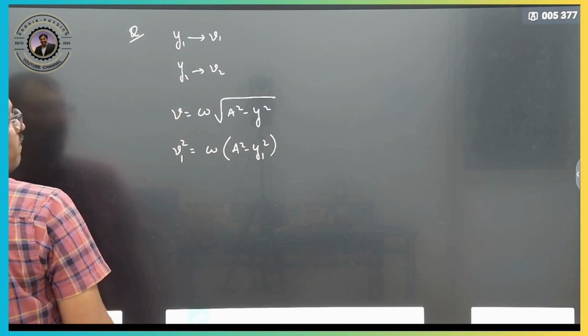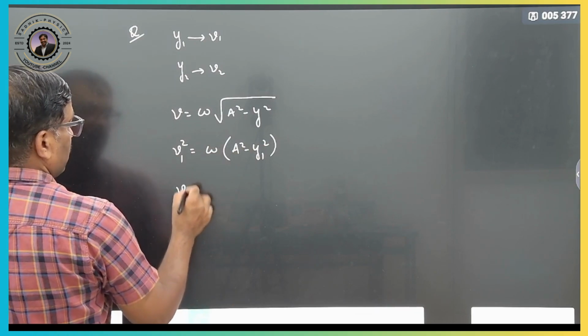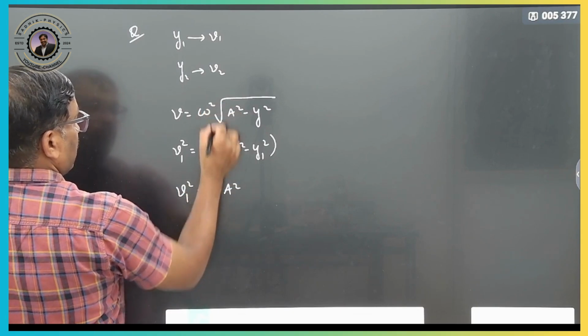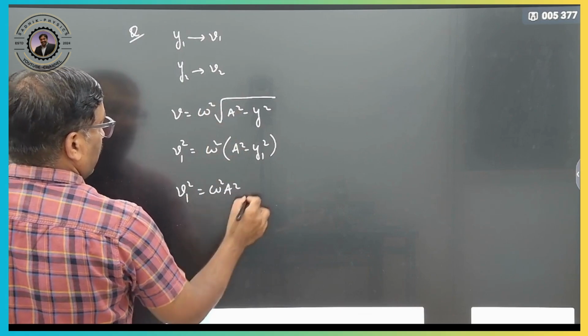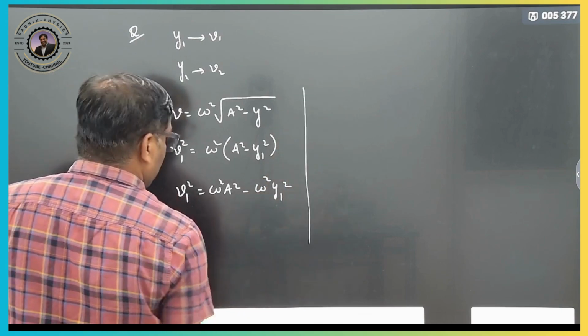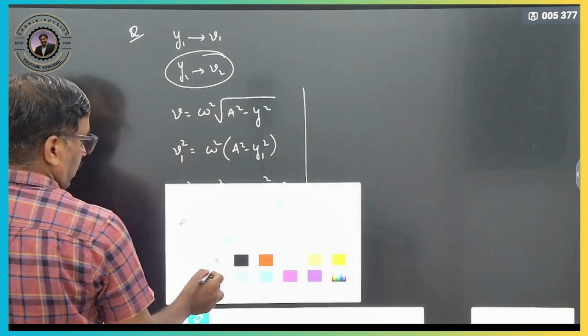Now, therefore, v1 square is equal to omega square a square minus omega square y1 square. Clear? Similarly, we can write down the equation for this situation. Right?